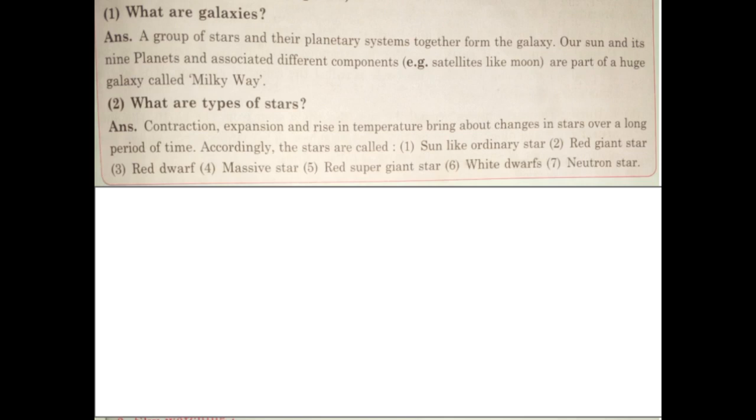What are types of stars? Contraction, expansion and rise in temperature bring about changes in stars over a long period of time. Accordingly, the stars are called Sun-like ordinary star, red giant star, red dwarf, massive star, red supergiant star, white dwarfs, neutron star.